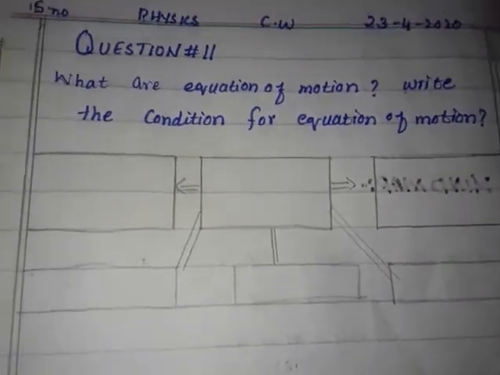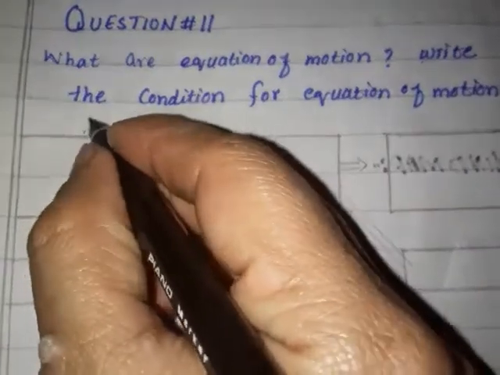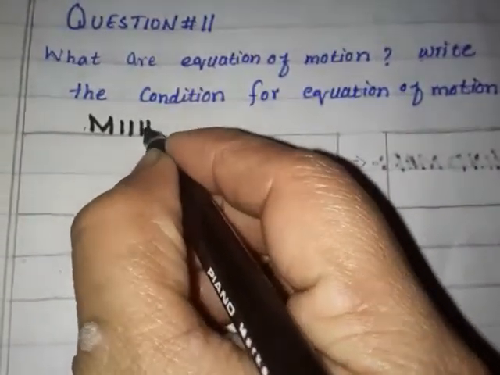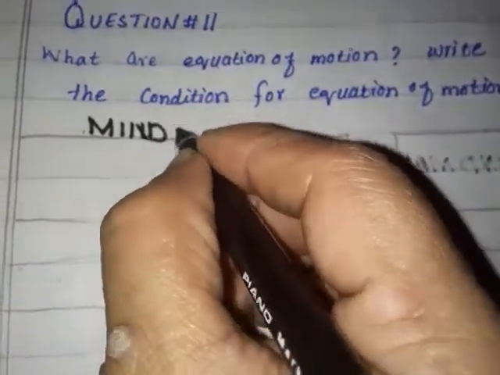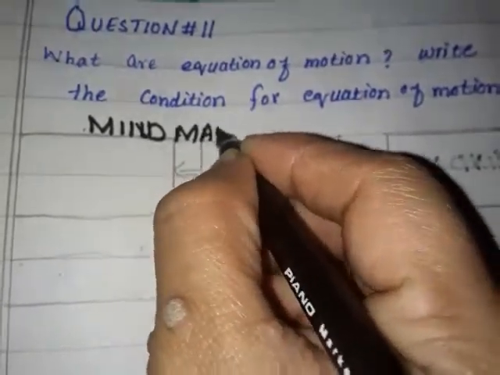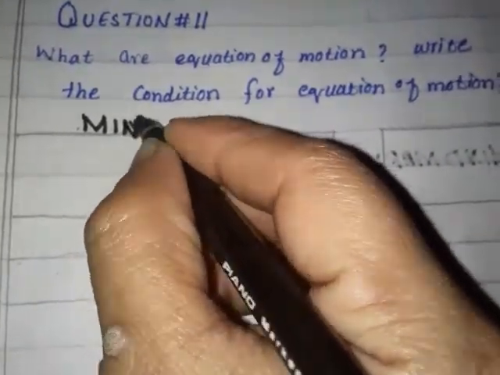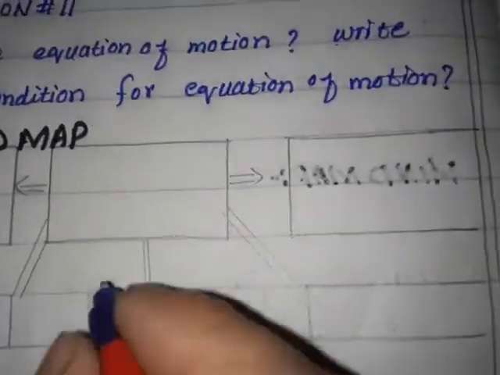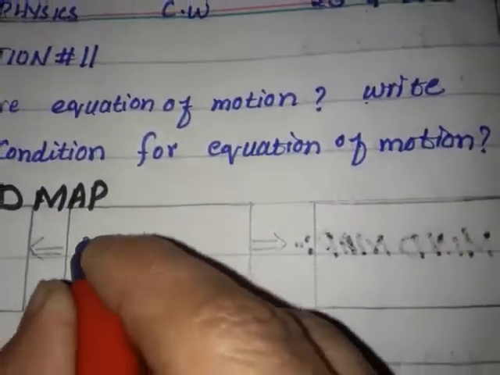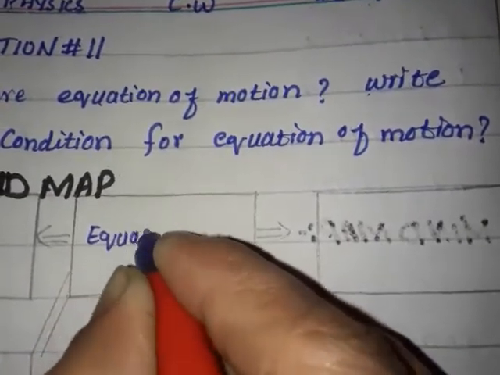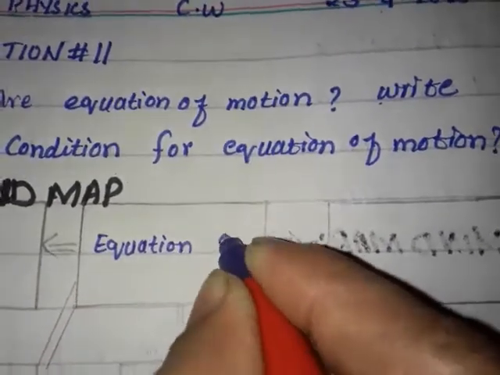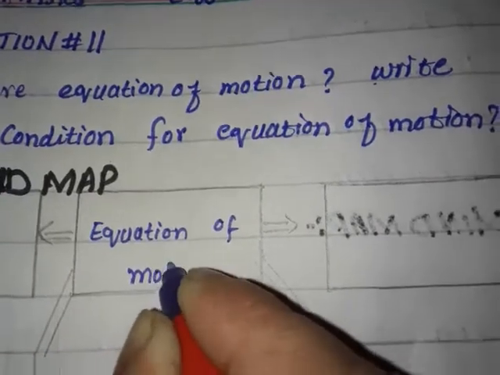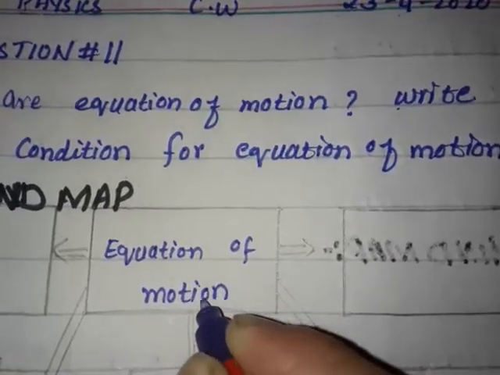Write down the heading of the mind map. Underline it properly. The main heading is equation of motion.